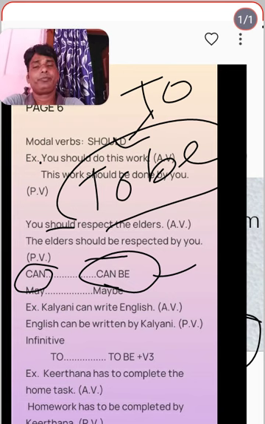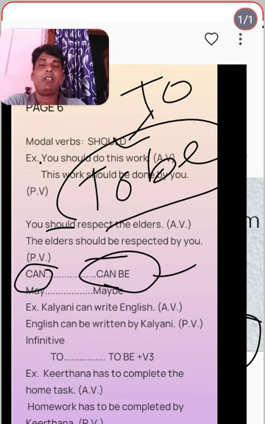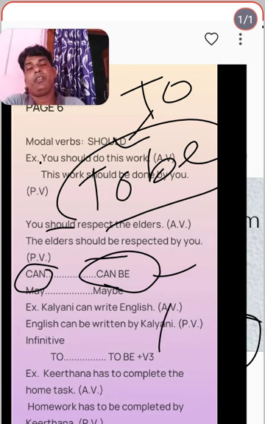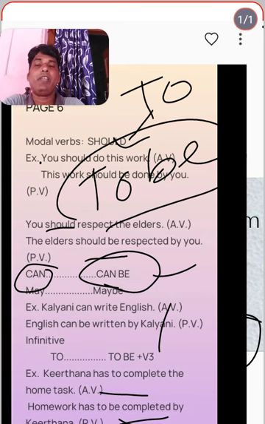Like that, "I have to complete the work" becomes "The work has to be completed by me." "I have to write a novel" becomes "A novel has to be written by me." "Kirtana has to complete the homework" becomes "Homework has to be completed by Kirtana."